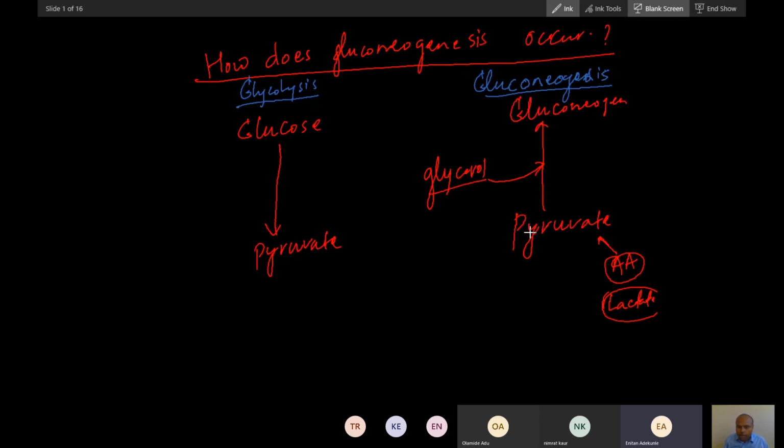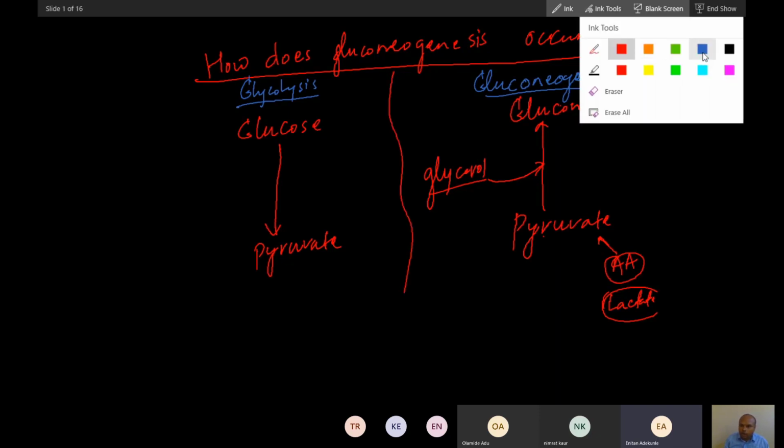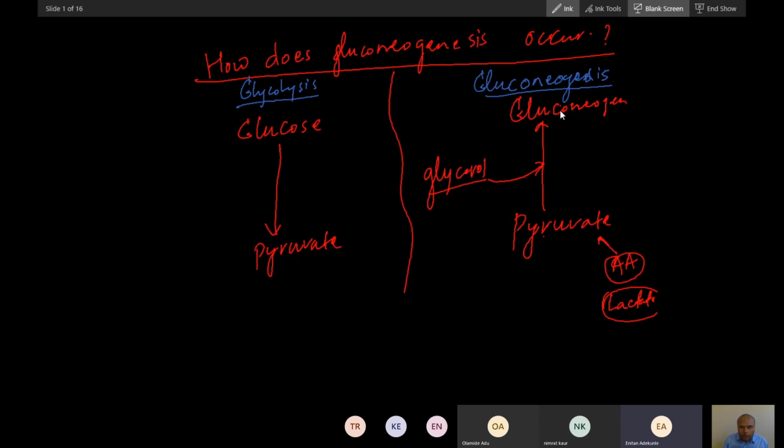We first study the pathway of gluconeogenesis from pyruvate to glucose, and generally we say that this process is essentially opposite to glycolysis. Can you see these two processes are opposite, the formation of glucose from pyruvate?